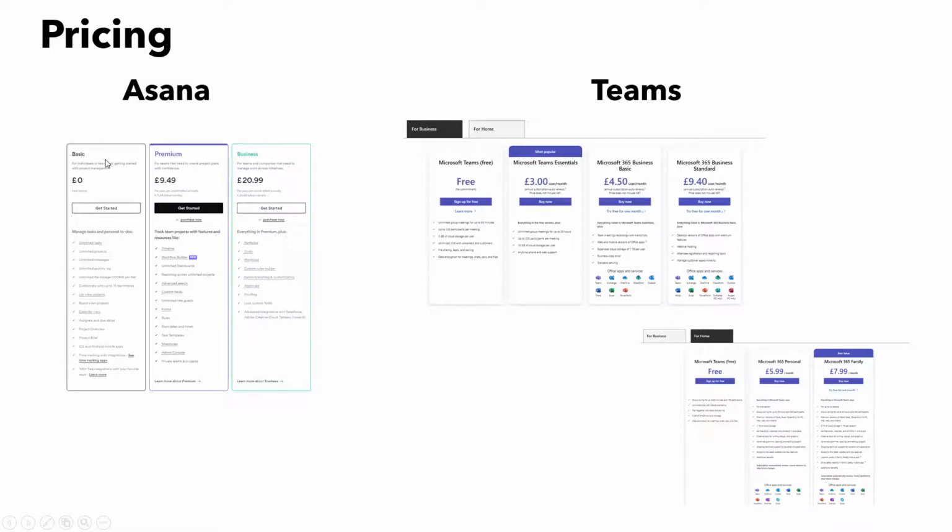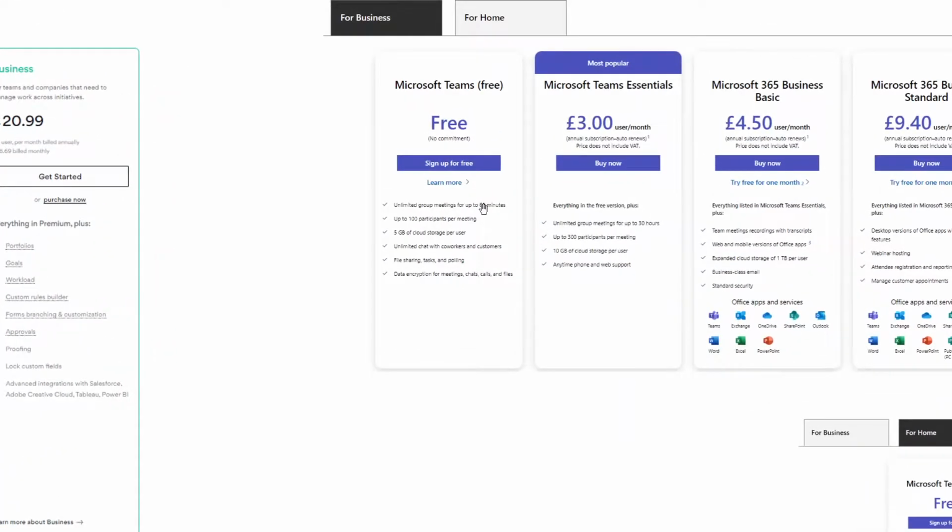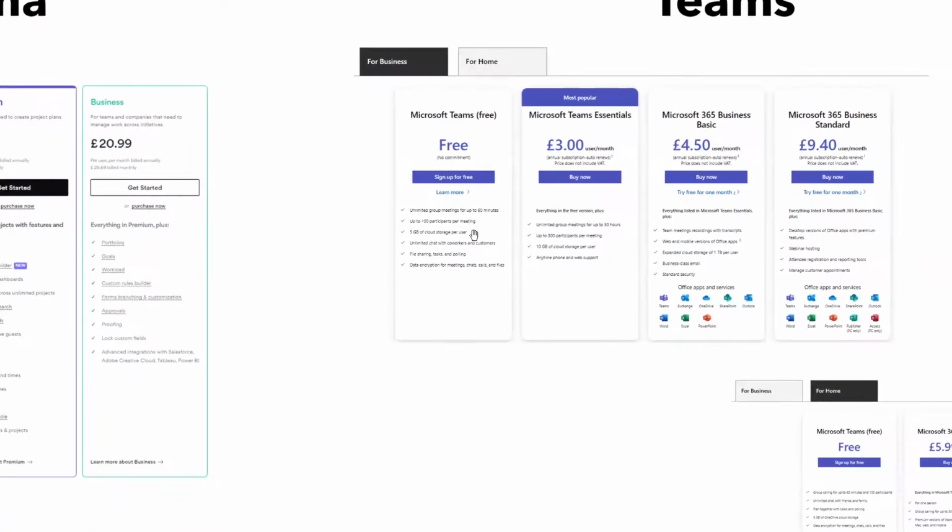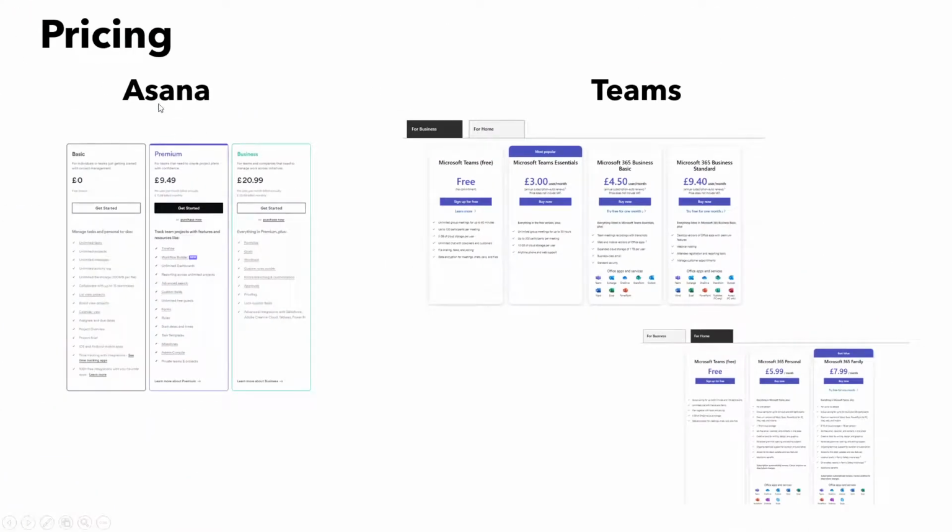So the basic probably actually compares with the Teams Essentials. So it's actually free versus £3 in many respects. So do consider that. As you'll see here, I don't know if you can see, I might need to zoom in. But you're quite limited in terms of your storage and the amount of meetings. You can only hold 60 minutes of meetings. There's a limit on participants, and it's just quite limited. So do consider that. So in terms of pricing, I'd say Asana comes out on top.